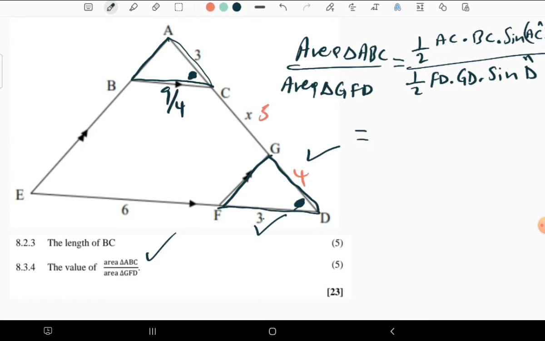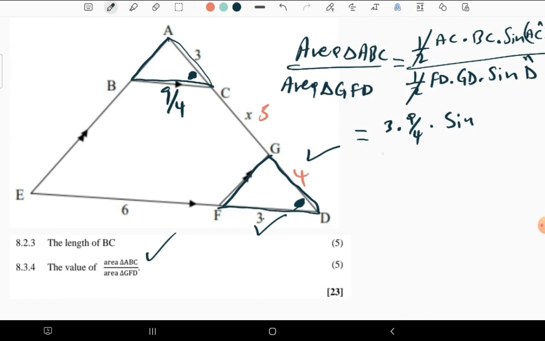So if we can move forward, I can just say a half and a half, they cancel each other. Now AC is 3 units, then times BC is 9/4, times sine angle ACD.